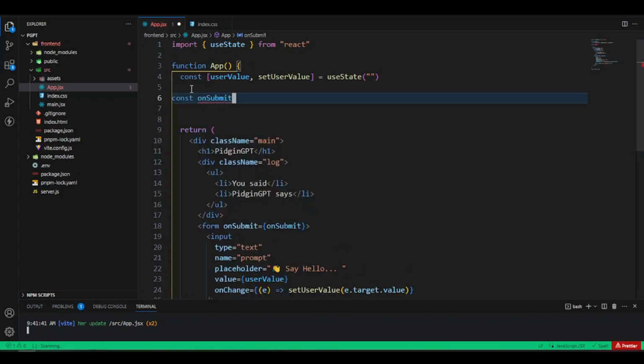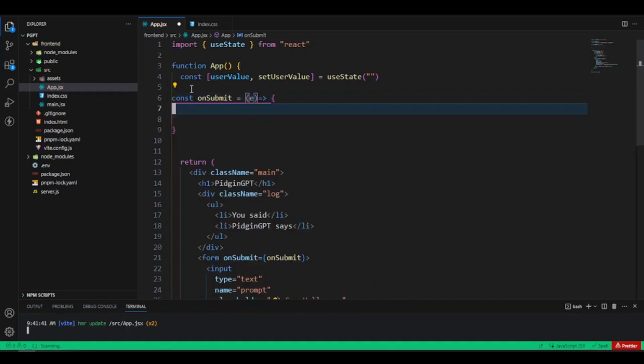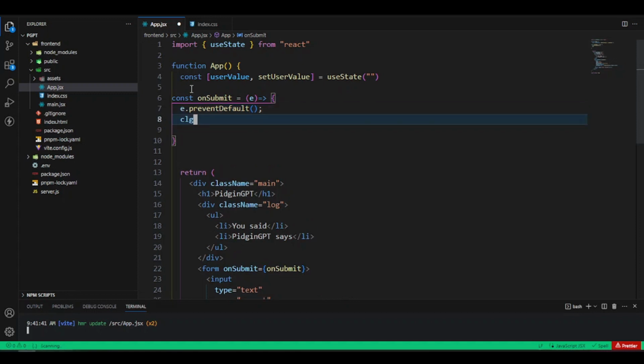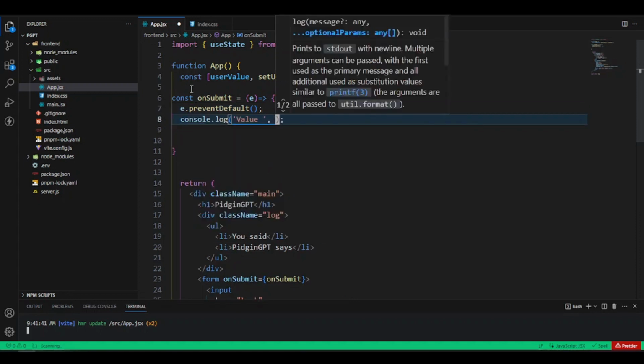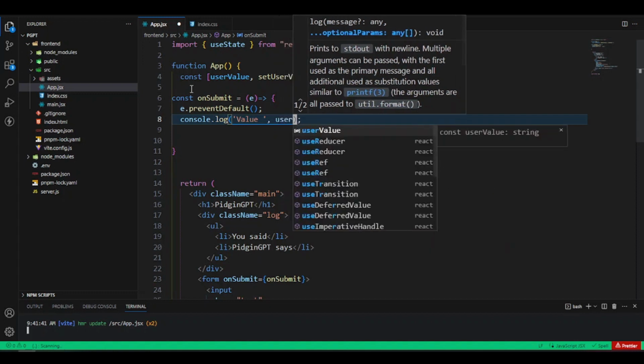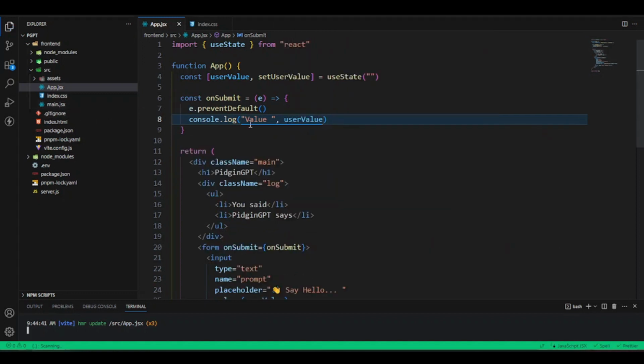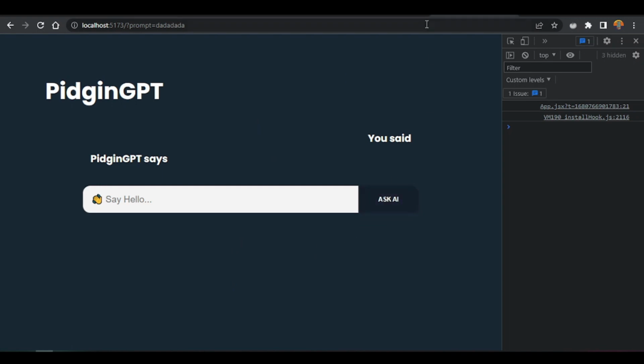Just here, create that function. So we'll say const onSubmit, and this is an arrow function. We want the event, and then we want to say event.preventDefault. If we call this function like this, it will prevent the form from submitting. Let's just console log a simple message. Let's say this value will be user value. So we're supposed to console log the user value whenever we hit this, and it's not supposed to refresh the page. Let's try it.